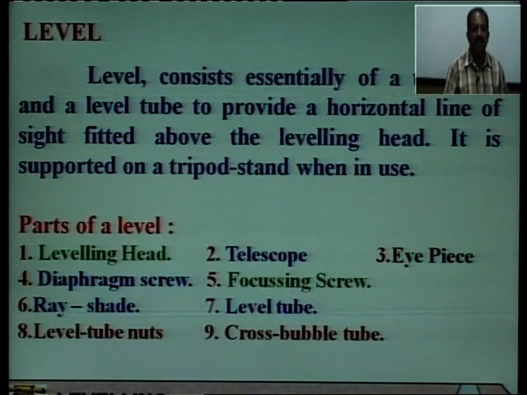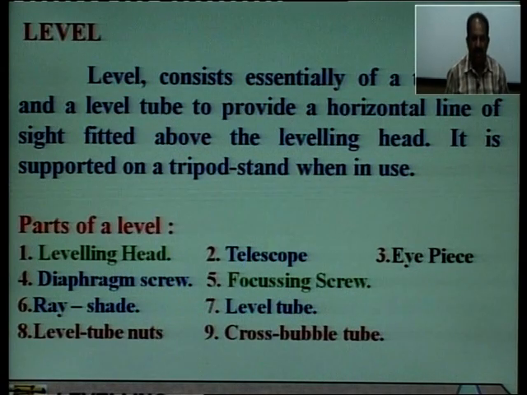So, what is a level? A level consists essentially of a telescope and a level tube to provide a horizontal line of sight, which is the principle of leveling, fitted above the leveling head.